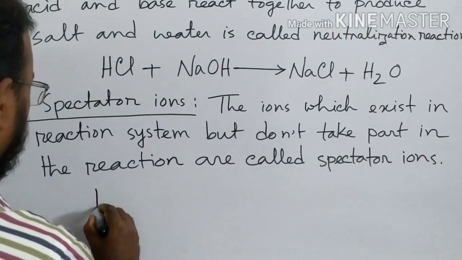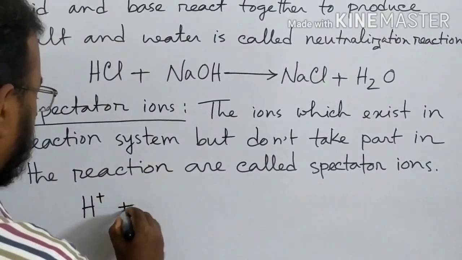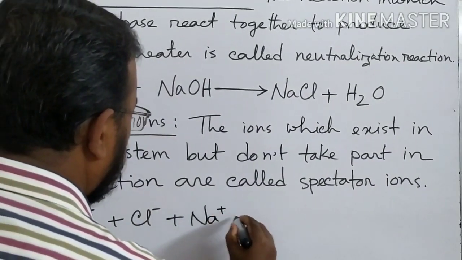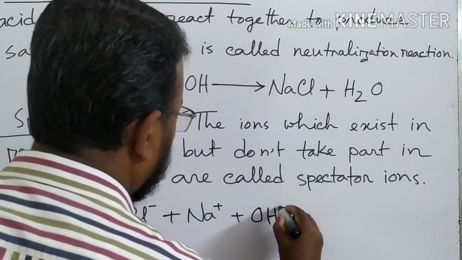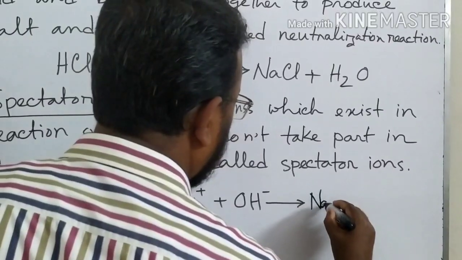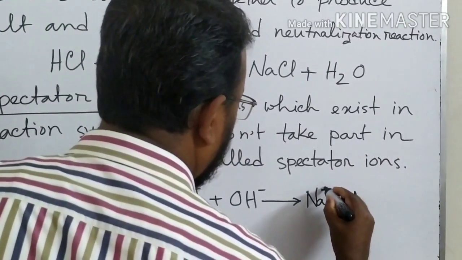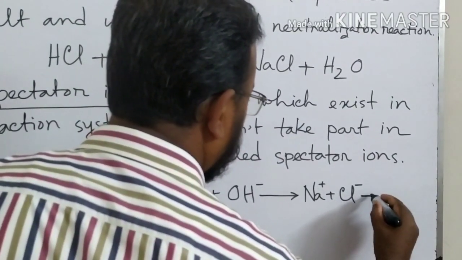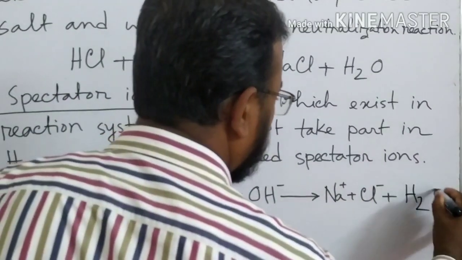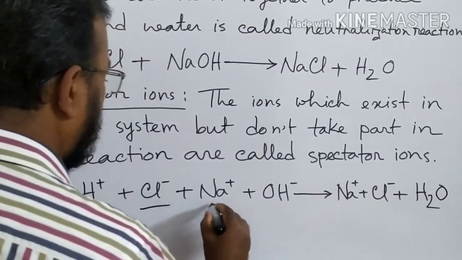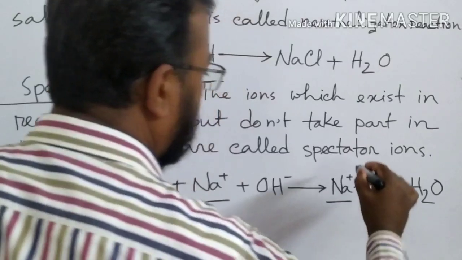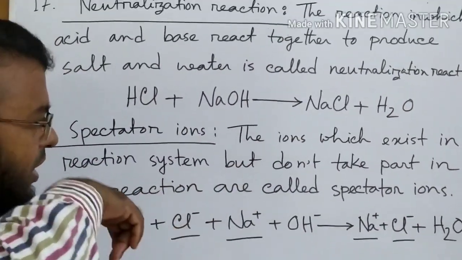For example, it is hydrogen ion plus chloride ion plus sodium ion plus hydroxyl ion. Okay, these ions react together, but sodium ion plus chloride ion remain as it is, and hydrogen ion and hydroxyl ion produce water. So here sodium ion and chloride ion, after the reaction also remain as it is.